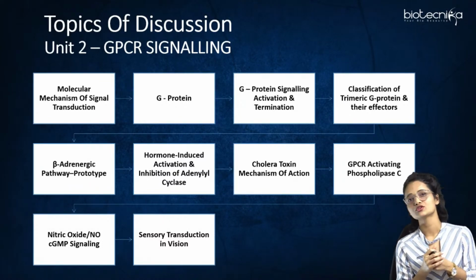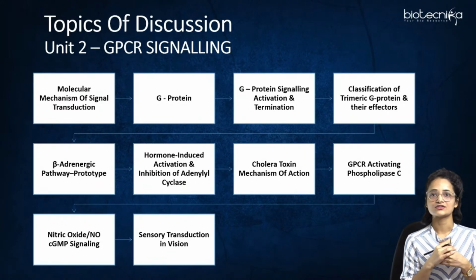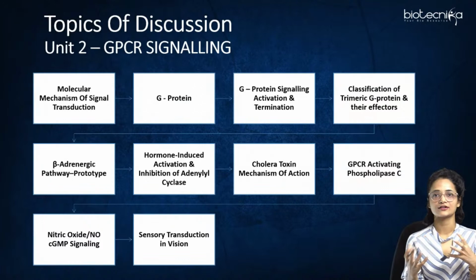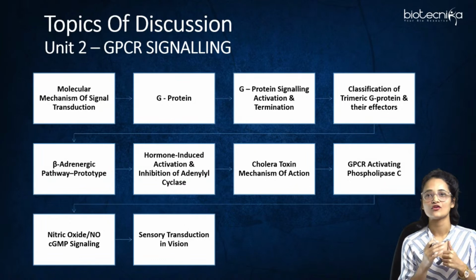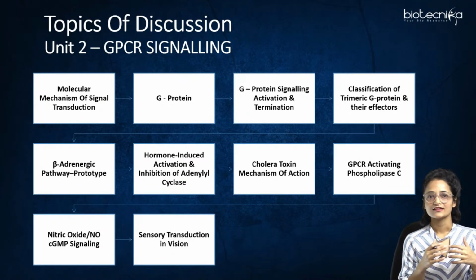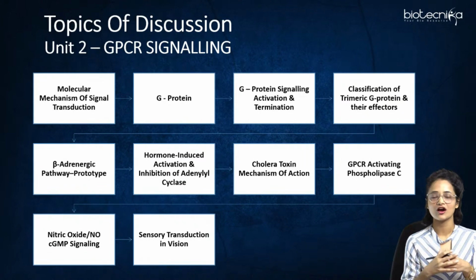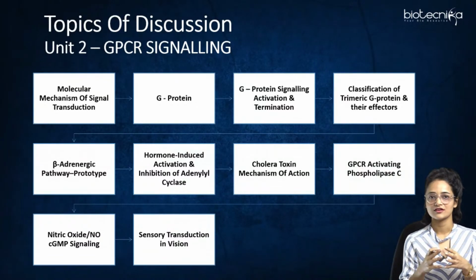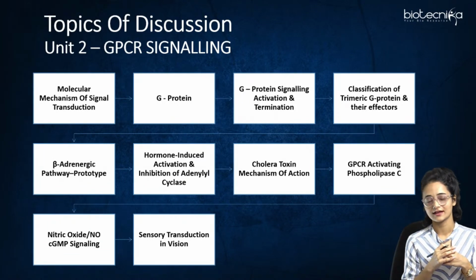After that, we'll be studying the cholera toxin, that is the mechanism of cholera toxin and how GPCR is connected to it. Then GPCR activating phospholipase C. Then GPCR signaling involved in nitric oxide or NO-cGMP signaling, where basically dilation of the arteries takes place. And then we'll be studying sensory transduction in vision, how our retina basically works and how we are able to visualize things, through GPCR signaling.